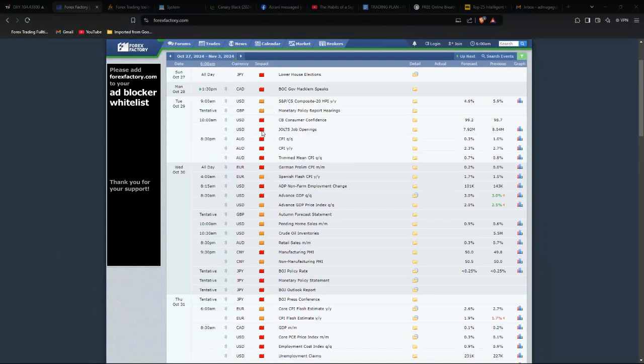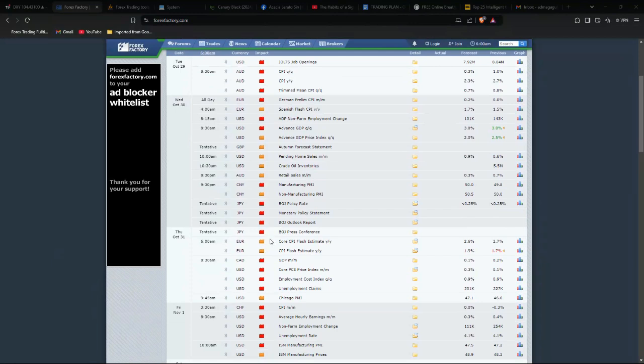On Tuesday we have consumer confidence, and there's no need for it over here. I don't really trade those, especially at this time of the day. And then on Wednesday, European CPI, and we also have ADP non-farm employment change. Then we also have crude inventories, retail sales, and Chinese data, again no need for this.